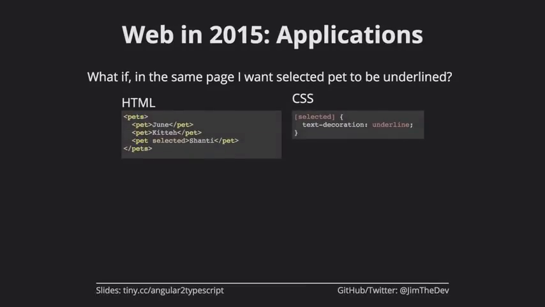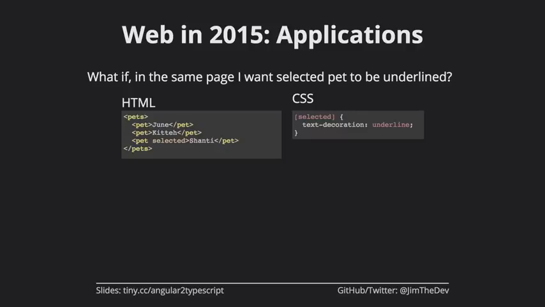Say we're working in the exact same page, so that code that we just saw is still in the page, but of course now we're building an application. Maybe it's a dashboard, something like that. So we're going to add some more code to it. Here's some code we want to write. This looks really nice. It's a really straightforward API. We can write HTML where pets are a list, and then each pet has its own tag, which is pet.